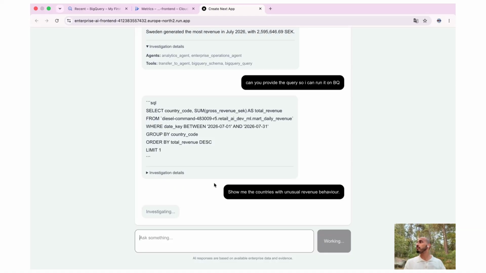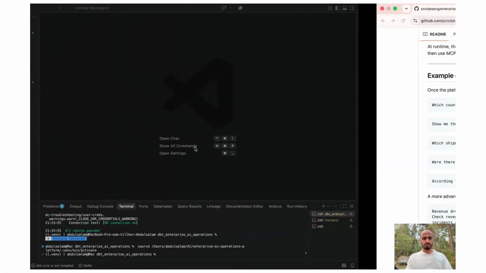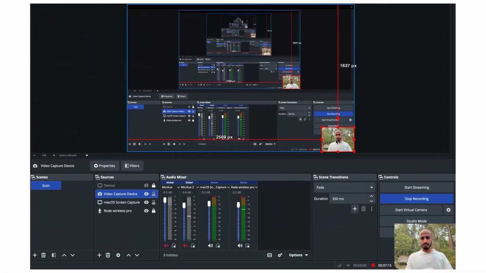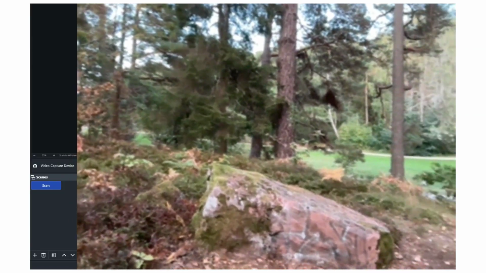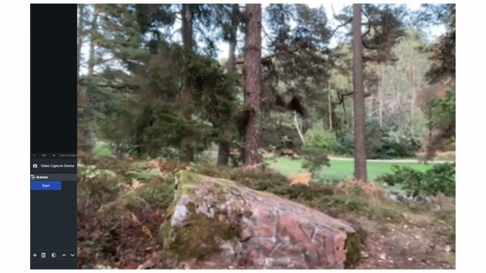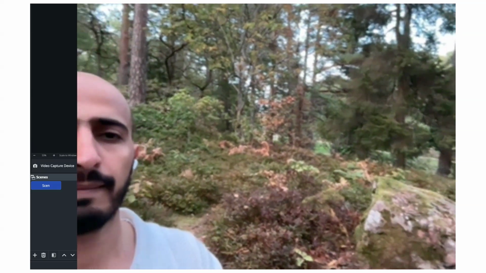Actually, I have a beautiful spot here. I don't know if you can see it, but oh no, I'm not actually sharing it. Let me see. Actually, it's very beautiful here. I have my drinks here. All good, but it's getting late.